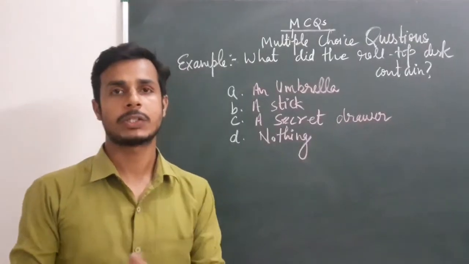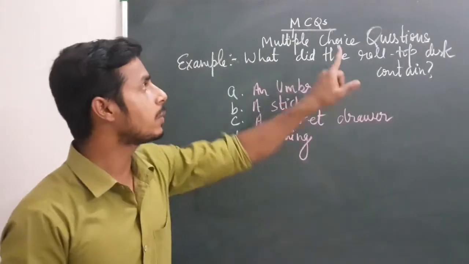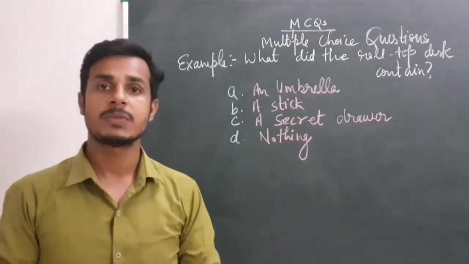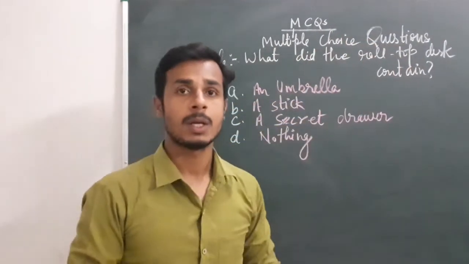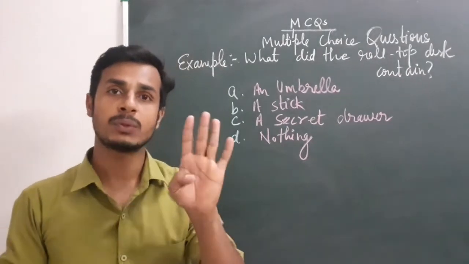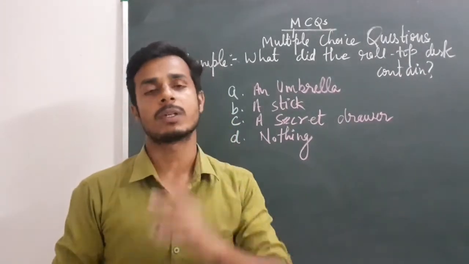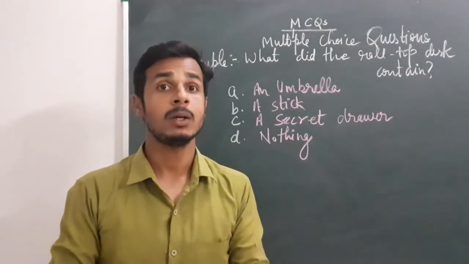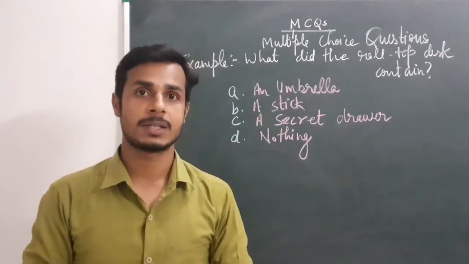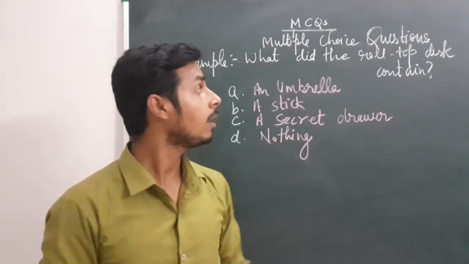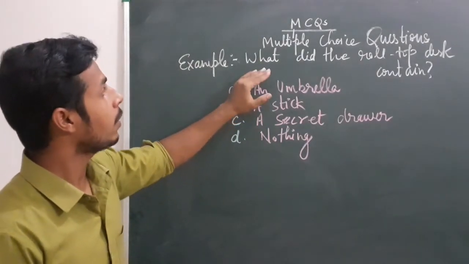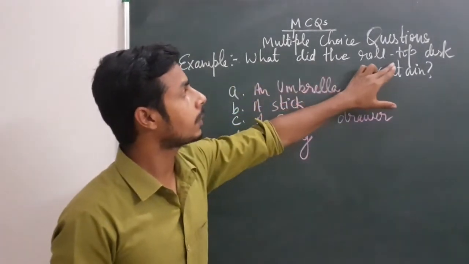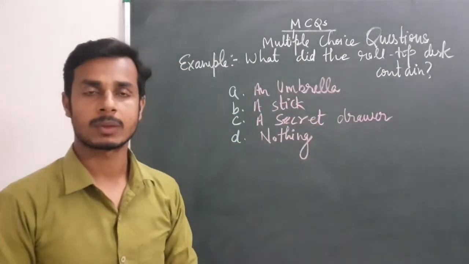So in your question paper, MCQs will be asked. MCQs means multiple choice questions. It means you have been given 4 options for one question and only one option is right. For example, I am writing here an example. What did the roll top desk contain?